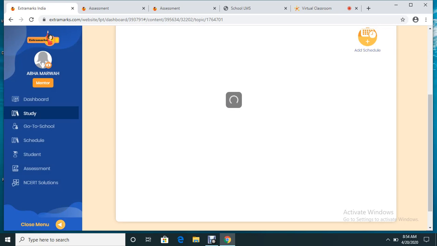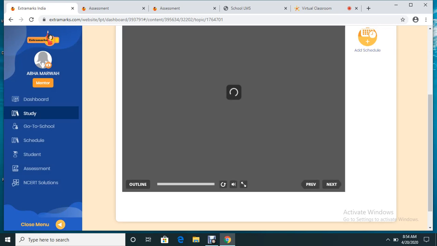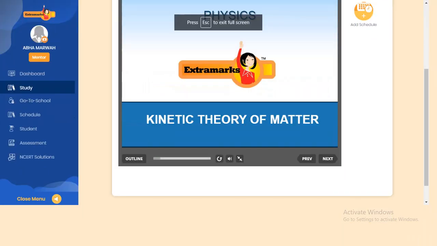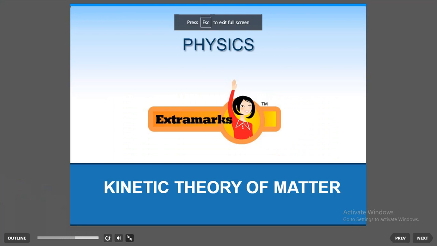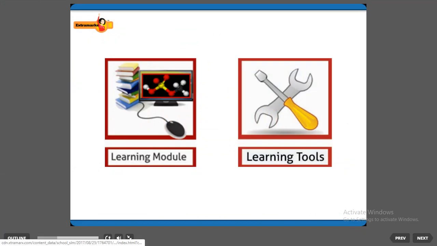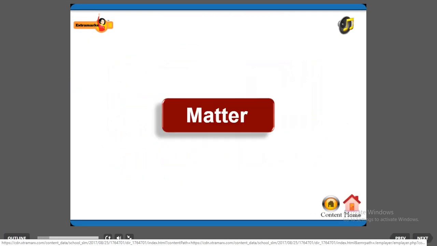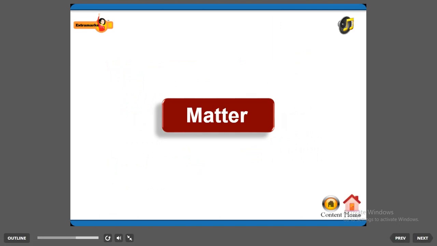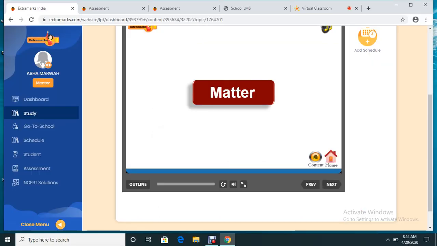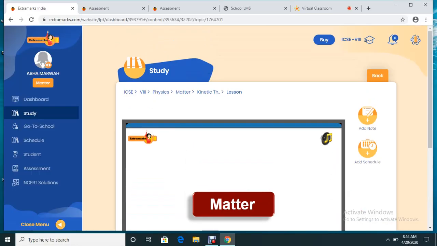So I am going to show them animation on kinetic theory of matter. Once you open that animation, it will be coming up here. You can see, for extending the page, you can click on this icon. You go to the next page. Whatever you are doing, in a similar way it is being given here also. Open any topic, it will be reflected. Let us start by learning about matter. Okay, so I'm not going much into the detail. This back icon will allow you to go back to the previous page.